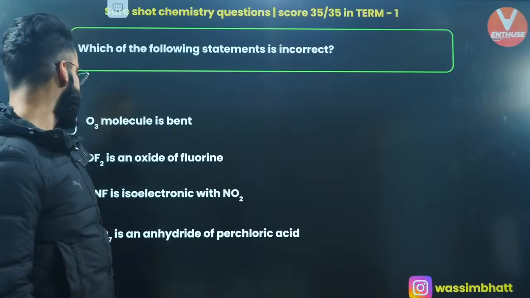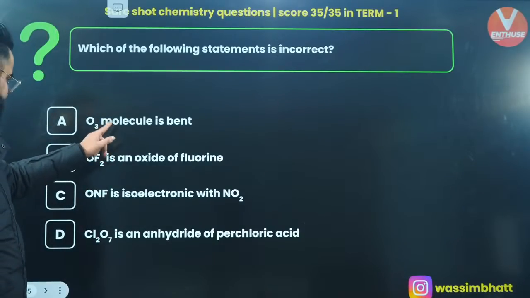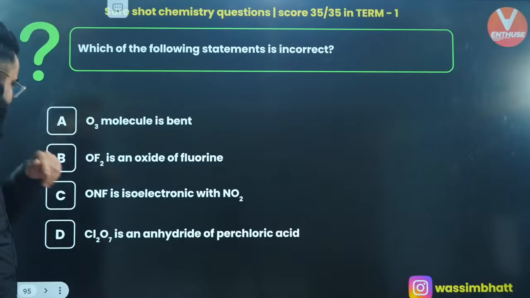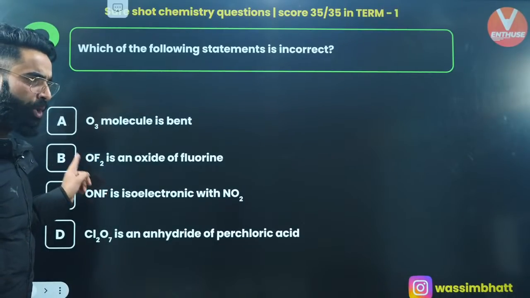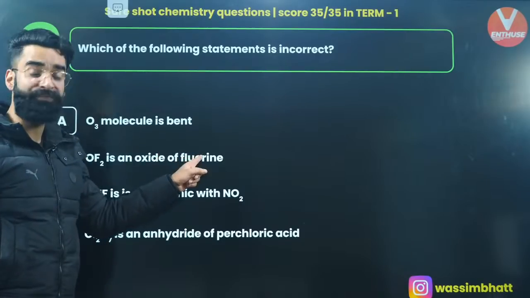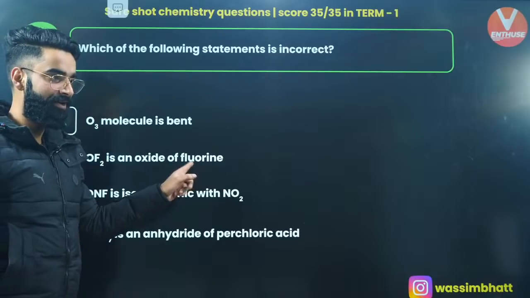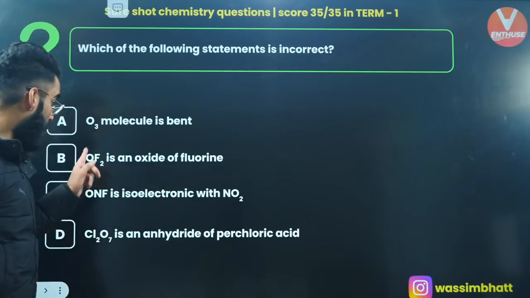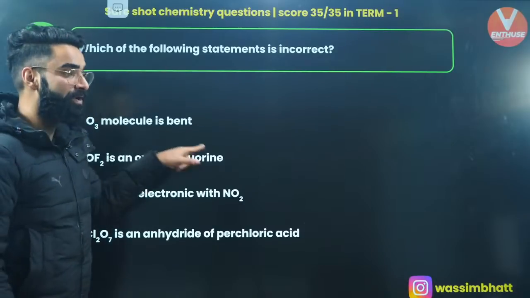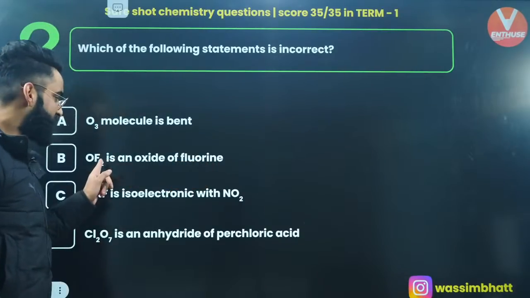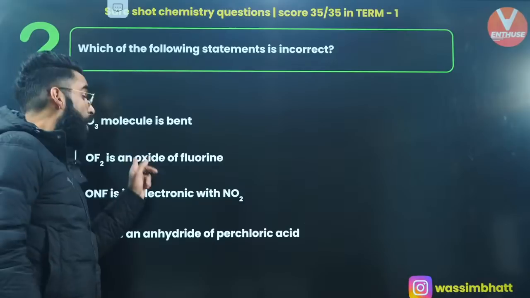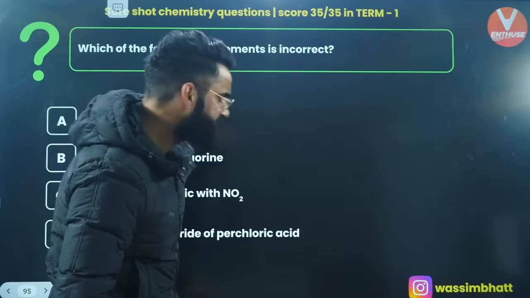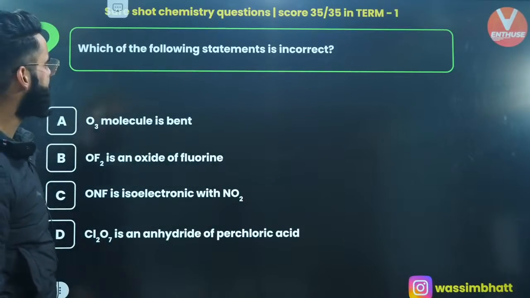Which of the following statements is incorrect? O3 is bent. Correct. OF2 is an oxide of fluorine. People, do you think this statement is correct? Is OF2 the oxide of fluorine? It is not the oxide of fluorine. OF2 is the fluoride of oxygen. It is not the oxide of fluorine, it is the fluoride of oxygen actually. So it is absolutely going to be option B, which is the incorrect statement among all.